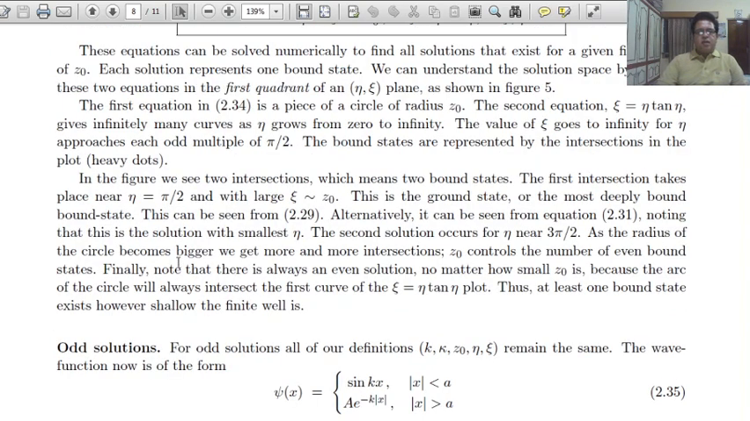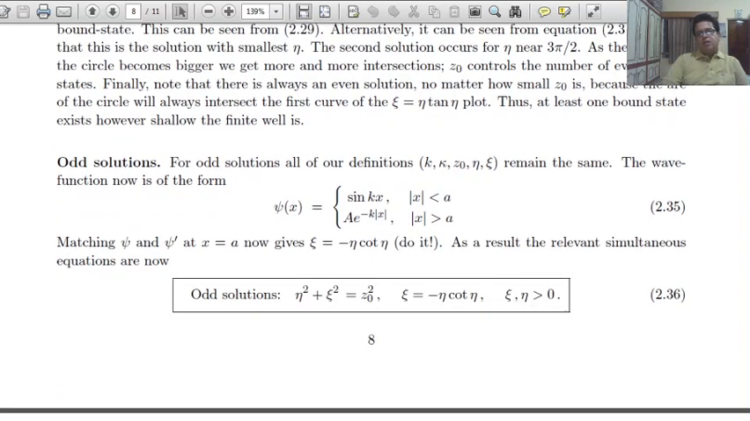As the radius of the circle becomes bigger, we get more and more intersections. Z0 controls the number of even bound states. Finally, note that there is always an even solution no matter how small Z0 is, because the arc of the circle will always intersect the first curve, xi equal to eta tangent eta. Thus, at least one bound state exists, however shallow the finite well. At least one bound state, however shallow the finite well, but a minimum of one bound state exists.